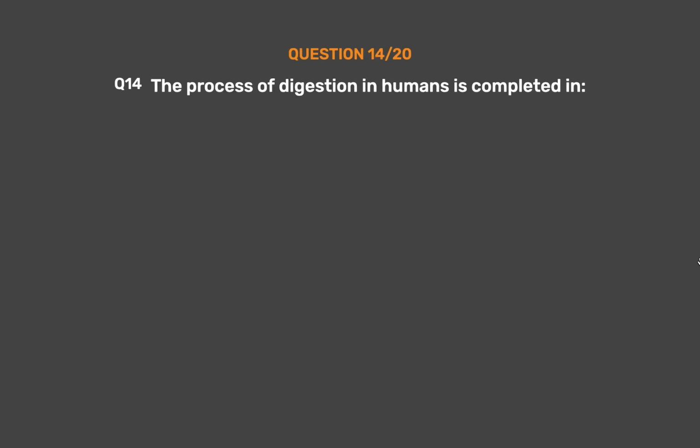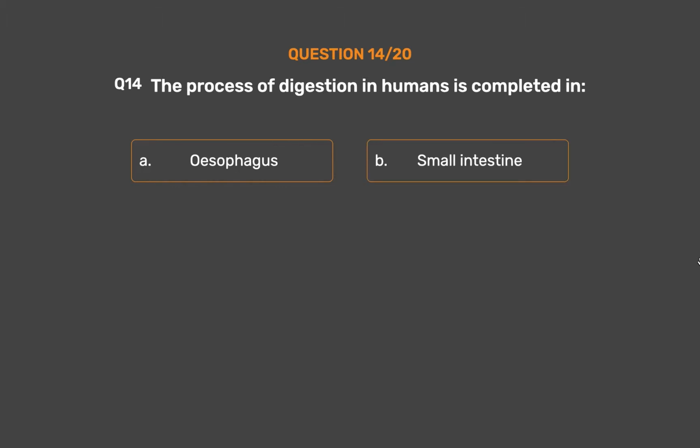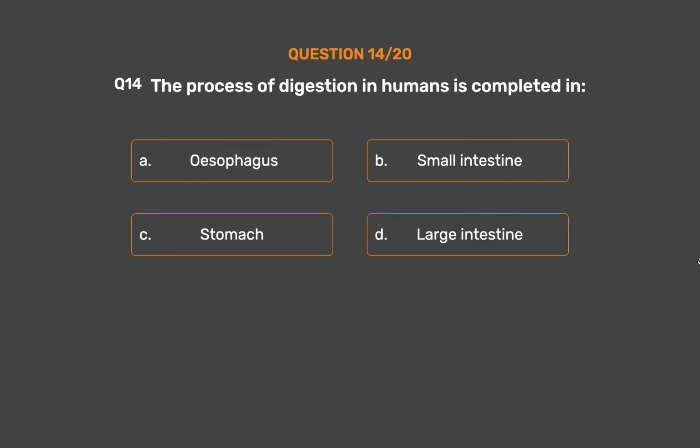Question number 14. The process of digestion in humans is completed in option A. Esophagus. Option B. Small intestine. Option C. Stomach. Option D. Large intestine.